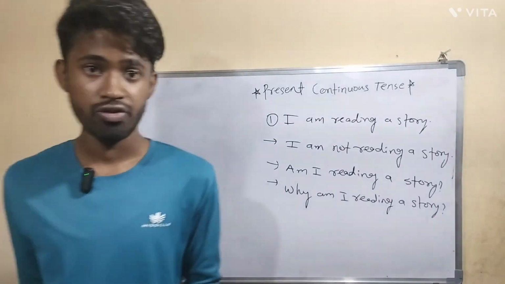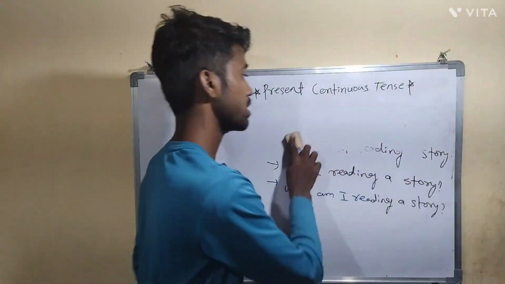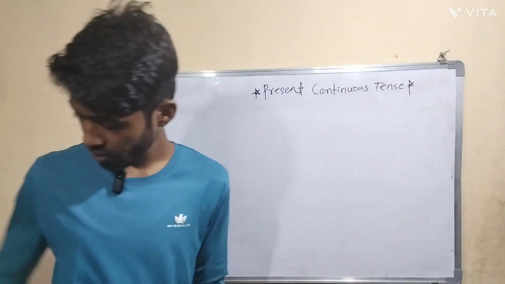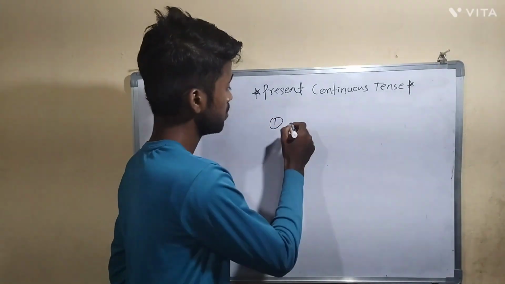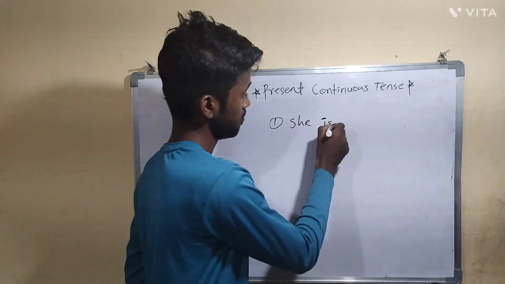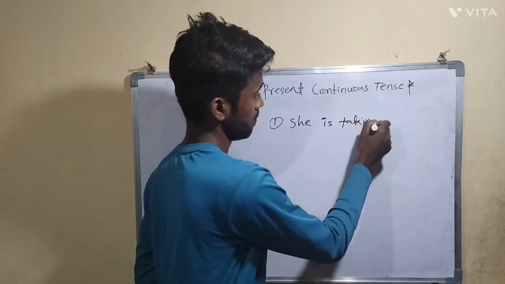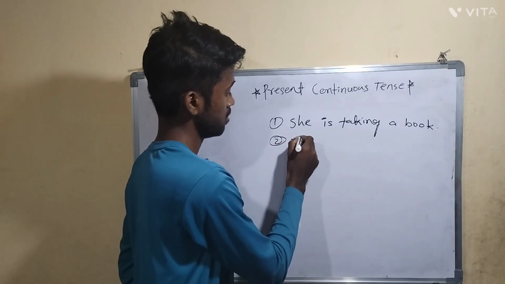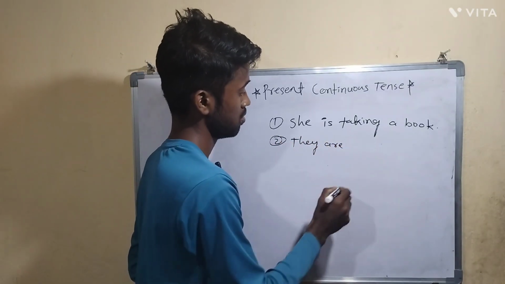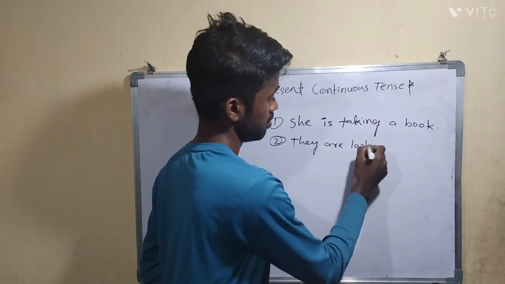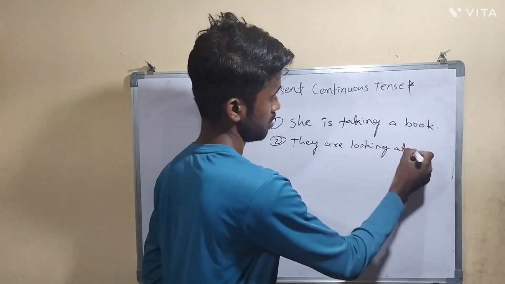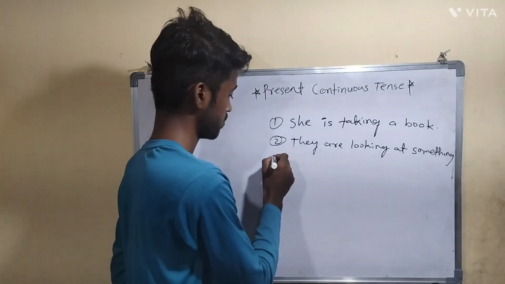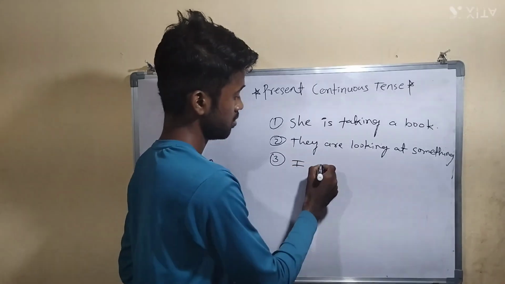Okay, so I will give you a few examples and you have to write four sentences for each of the sentences. So here the first one is: she is taking a book. Second, they are looking at something. After that, I am